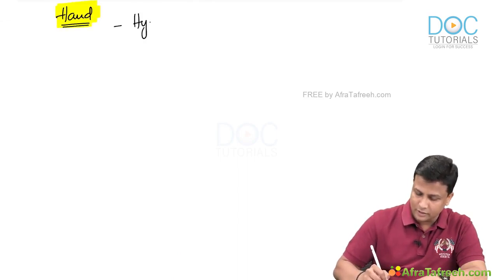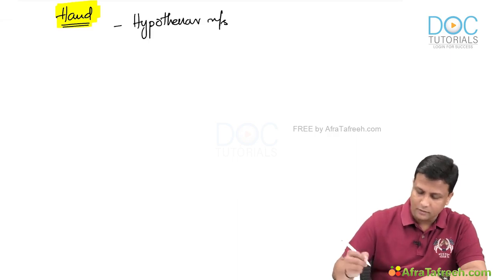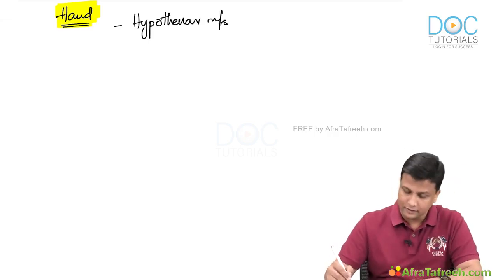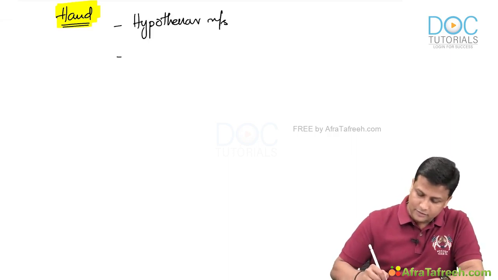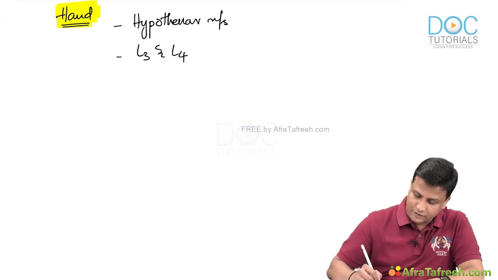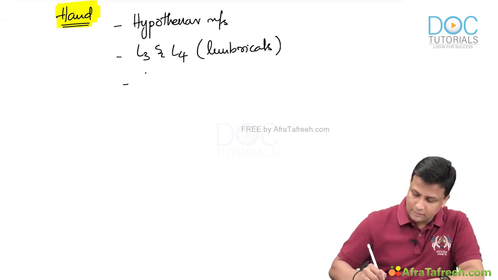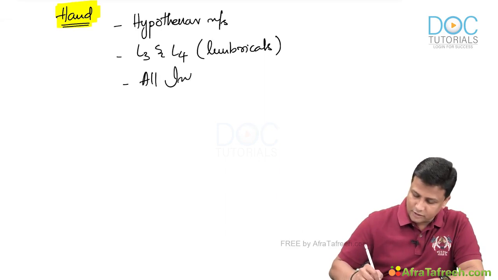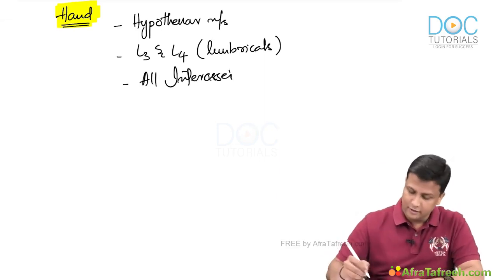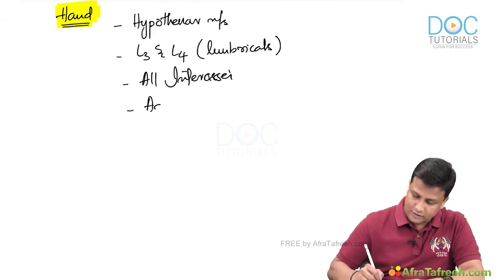Arm completed, forearm completed. Now let us see which muscles in the hand the ulnar nerve will be supplying. Number 1, all the hypothenar muscles, guys. Next, number 2, it will be supplying L3 and L4, that is your 3rd and 4th lumbrical. And then it will be supplying all the interossei, the 4 palmar and 4 dorsal interossei. And then it will be supplying what, guys? The adductor pollicis.